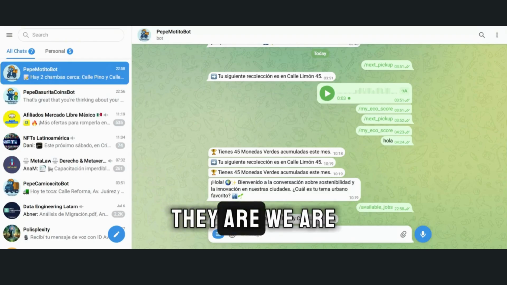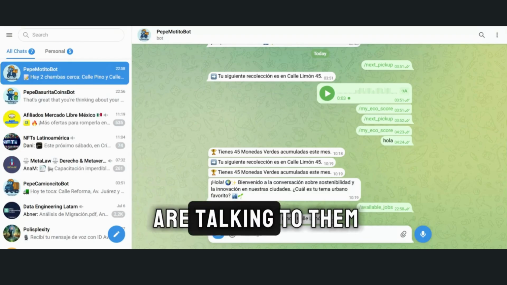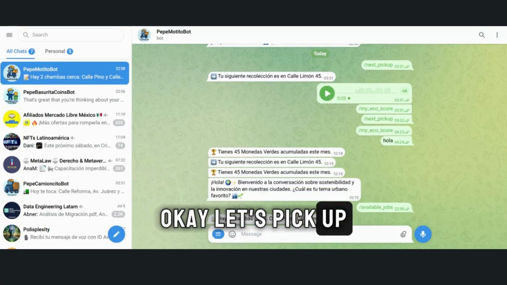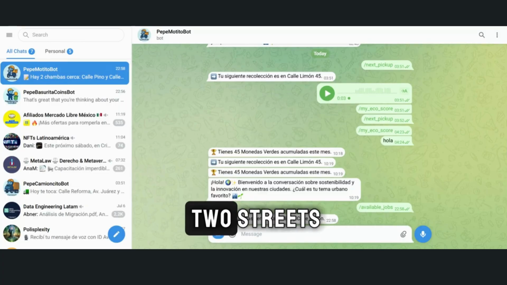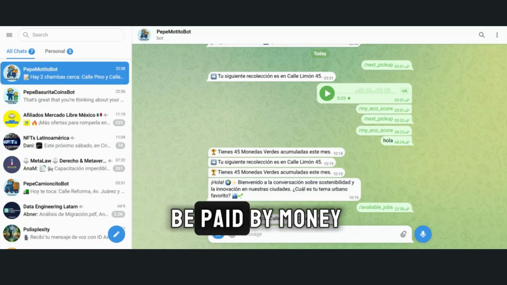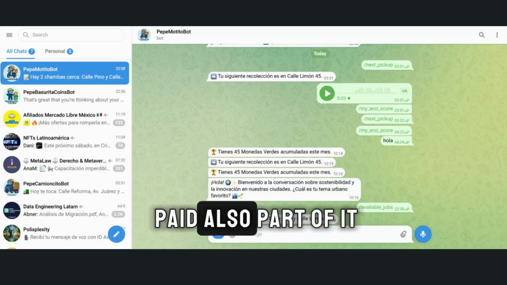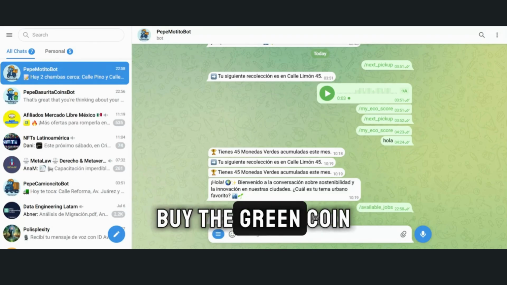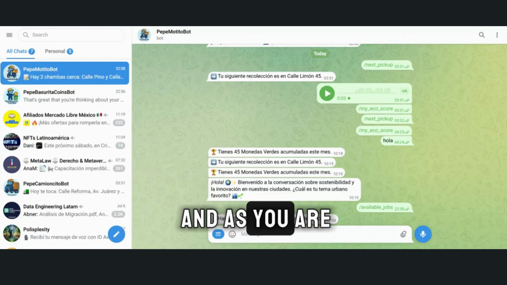For example, we are seeing there that we are talking to them and saying, okay, let's pick up the trash on these two streets. There is a job there that you can go to, and it can be paid by money, and part of it can be paid also by the green coin. And as you are going to know, a green coin can be used for the green economy, buying green bonds with those green coins.